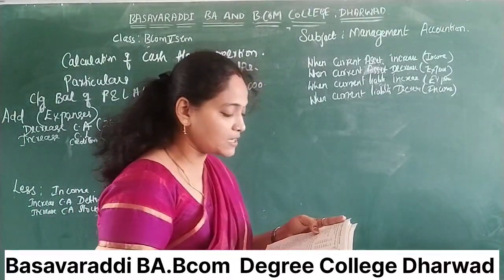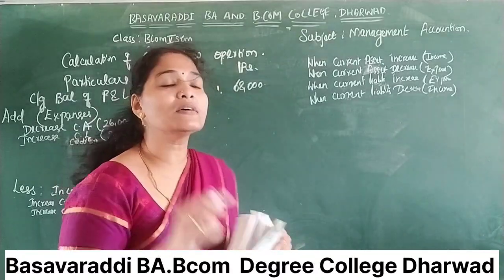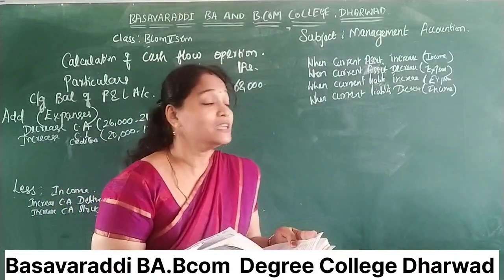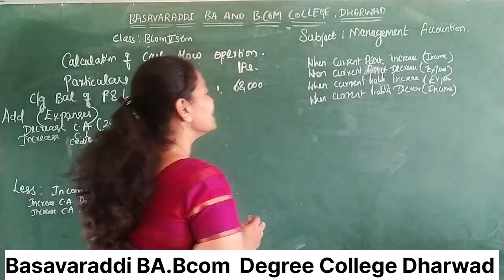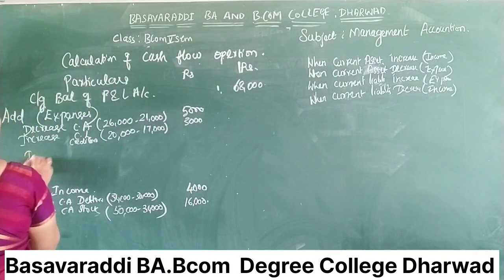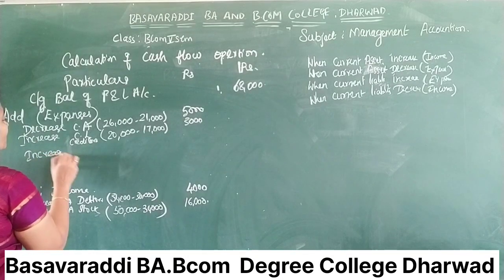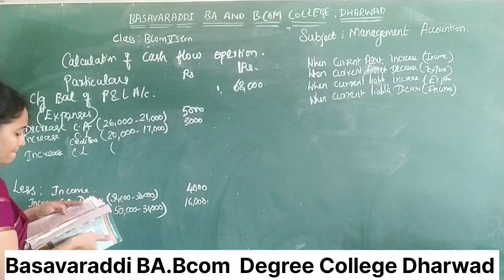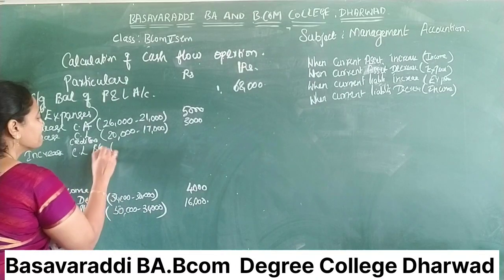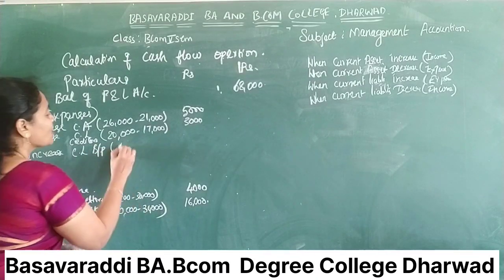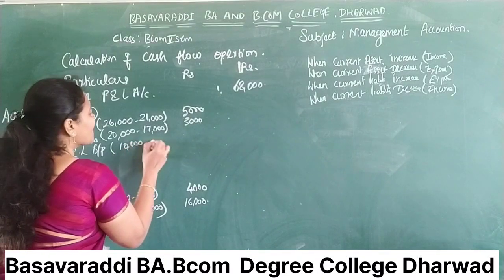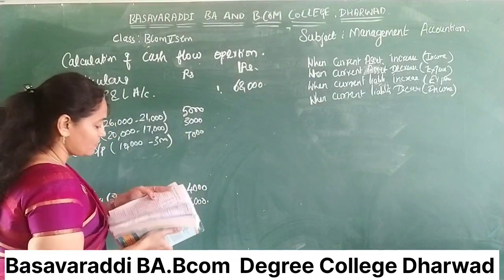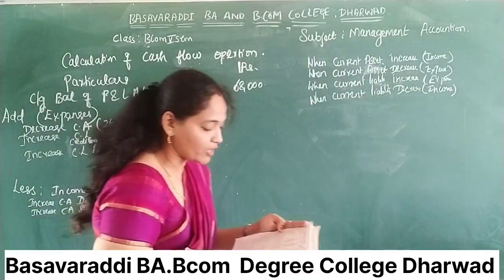Yes. The next one is bills payable. Bills payable is a current liability. What happened here? 3,000, 10,000, increase. Current liability increased. Again it is expenses. Increase, current liability. How much? Bills payable. 10,000 minus 3,000, 7,000. Next one is additional information.